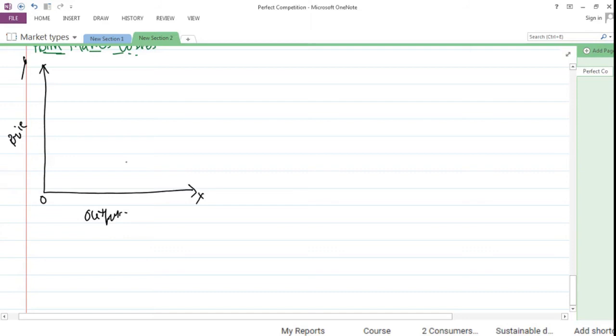Now, here the price is determined at, for example, this level, wherein AR is equal to MR, and the price is decided here. The output which is produced is this. This is the equilibrium point, because the marginal cost curve cuts the marginal revenue from below. The short run marginal cost curve is this.